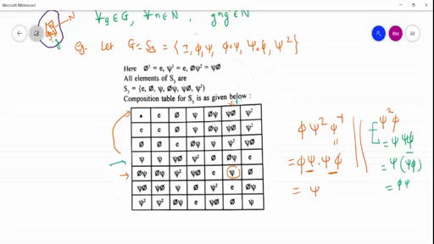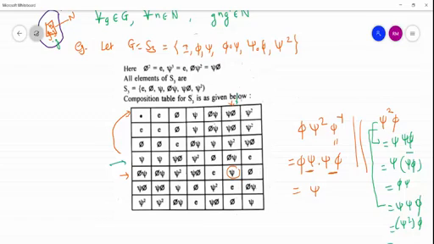Or the other way is, if you consider psi composite psi phi. So instead of making the bracket here, we can make the bracket like this, psi square into phi, and again use the table.